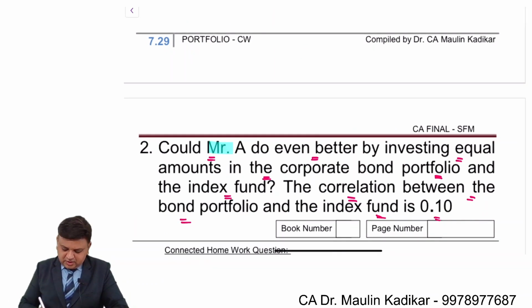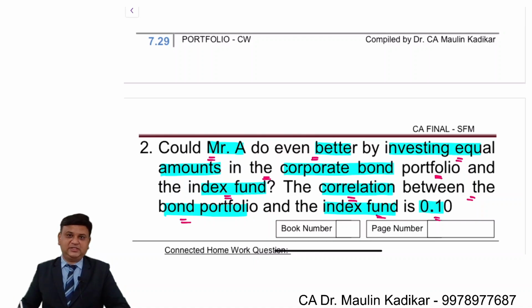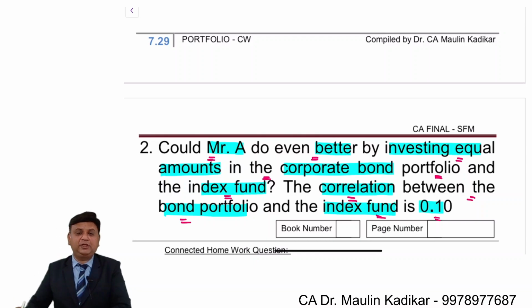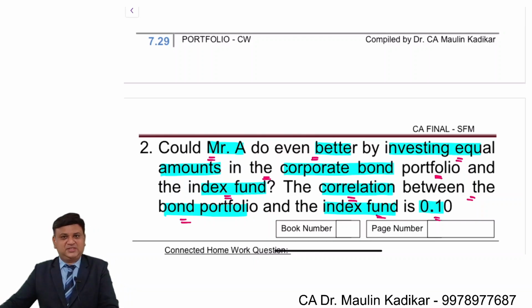Could Mr. A do even better by investing equal amount in corporate bond portfolio and index fund? Correlation coefficient, that is R, between bond portfolio and index fund is 0.10. Again, I want you to answer this question in the chat box.